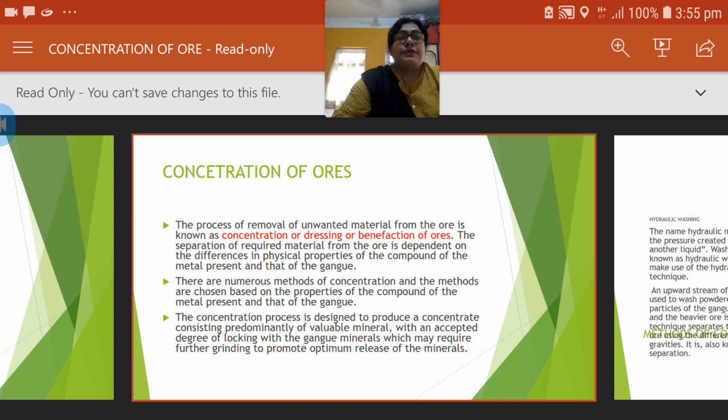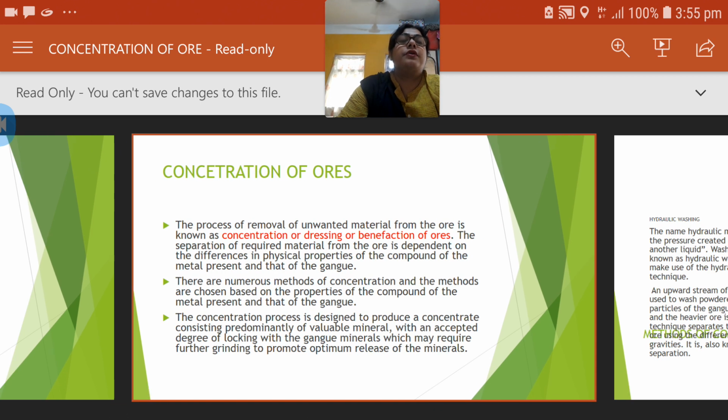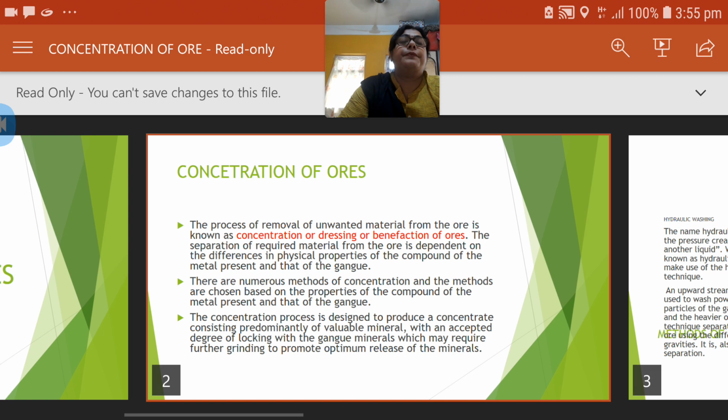As I told you yesterday, concentration of ore means we are going to remove the impurities which are associated with the ore. So the process of removal of unwanted material from the ore is called the concentration of ore. Now the concentration of ore is also known as the dressing or benefaction of ore.